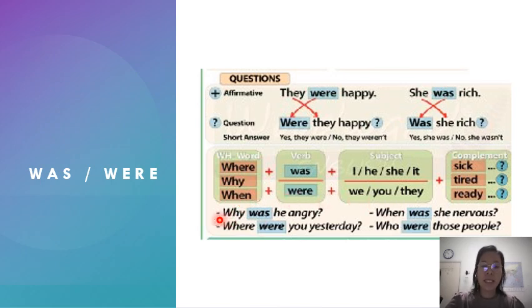Why was he angry? Where were you yesterday? When was she nervous? Who were those people? Okay, so when we are forming questions, we will put was or were in the front. When we are forming a WH question, we put the WH word in the front, followed by was or were, subject, and also complement.